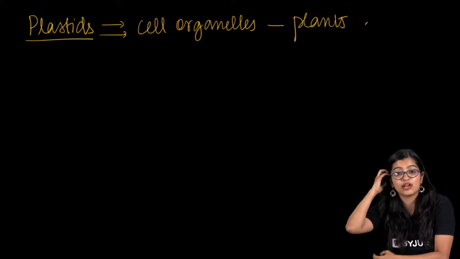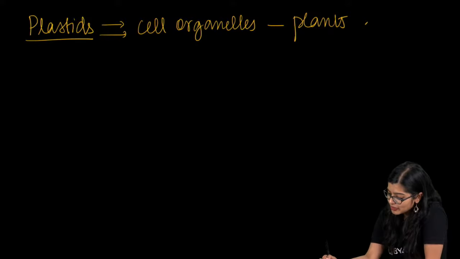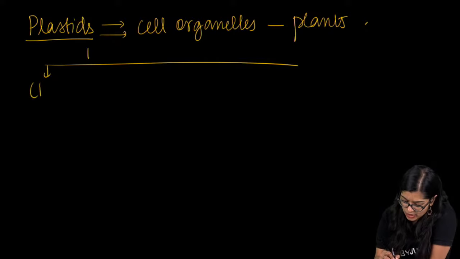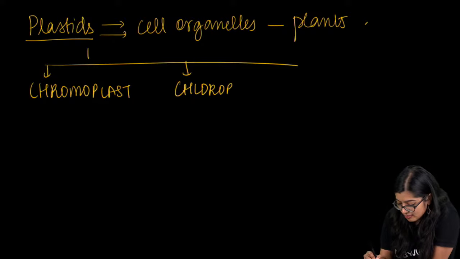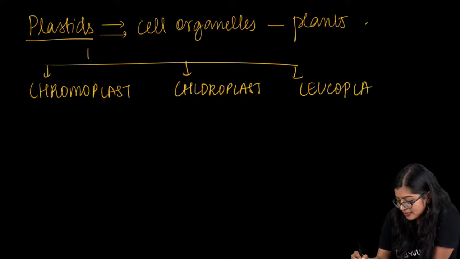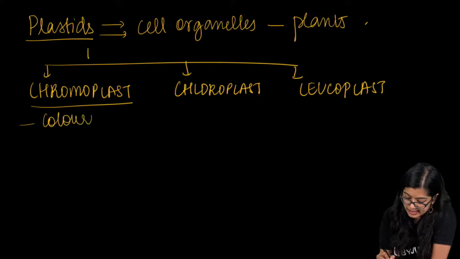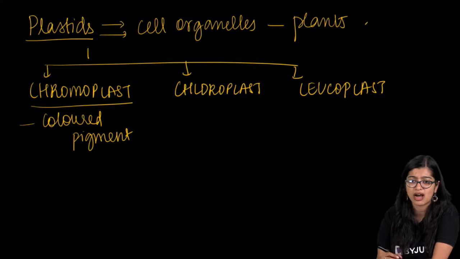Gives color. Very good. So, we see that plastids have certain pigments, right? In the case of plastids, there are three kinds: chromoplast, chloroplast, and of course leucoplast, right? Chromoplasts have certain colored pigments in them. Some examples of pigments are xanthophyll and carotenoids.